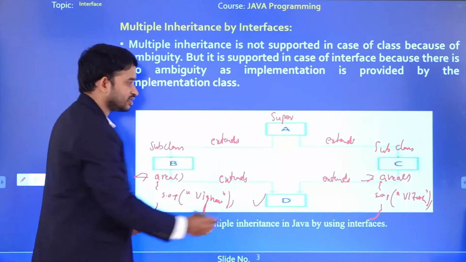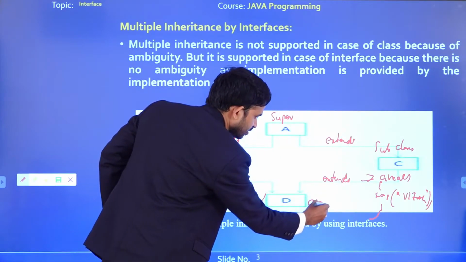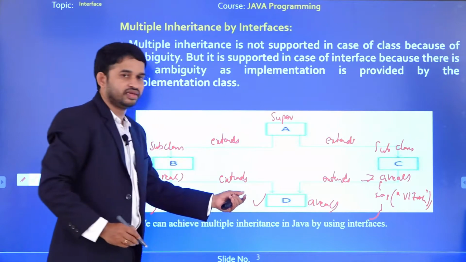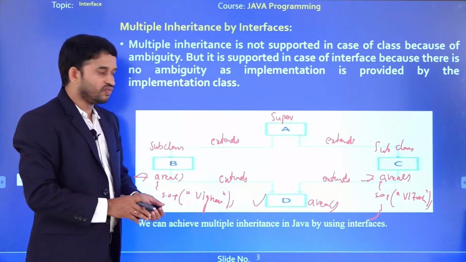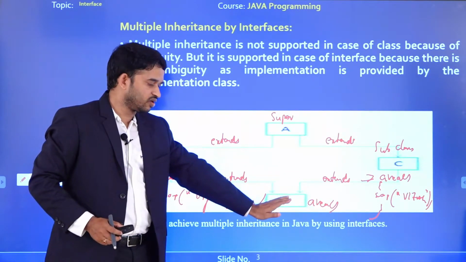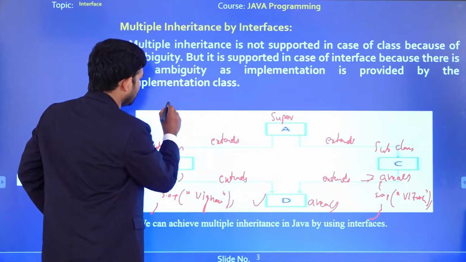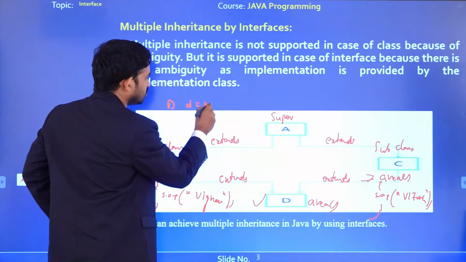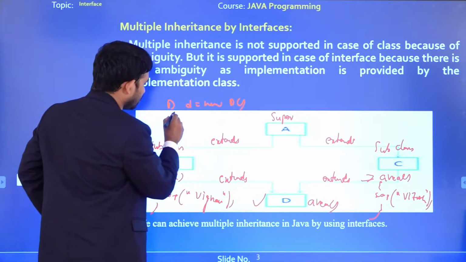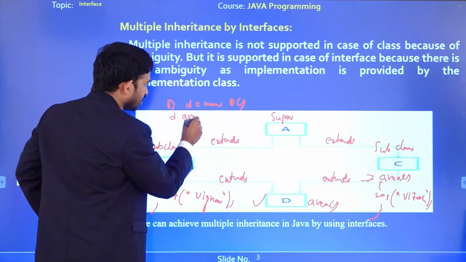But D wants the area method. So D wants to call the area method. How do we call it? We create an object for D. So for example, capital D, small d equal to new capital D. Then d dot area, I am going to call area.